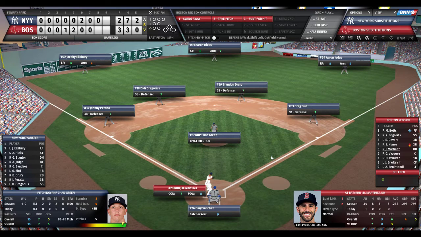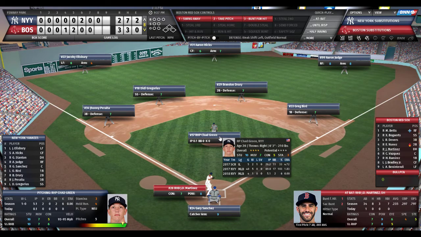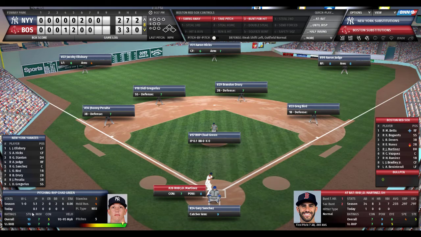Due up to face the new pitcher for the Yankees, Chad Green, will be J.D. Martinez, Christian Vazquez, and Hanley Ramirez. Another thriller. I played a lot of close ball games in this 2018 simulation. A lot of fun. And Chad Green on the year is 1-0. He's pitched 5 1/3 innings. He's walked 2, struck out 6, and he's given up no runs. And I guess he came in for a little... Yeah, he did come in. He pitched a third. He got the last out. It looks like right here.